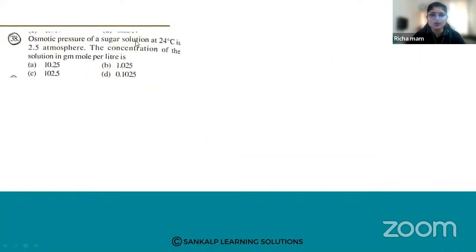Osmotic pressure of a sugar solution at 24 degrees Celsius is 2.5 atmosphere. The concentration of the solution in gram mole per liter is: A, 10.25; B, 1.025; C, 102.5; and D, 0.1025. So the osmotic pressure of a sugar solution is given at 24 degrees Celsius as 2.5 atmosphere. Now what is pi? Pi is equal to CRT.